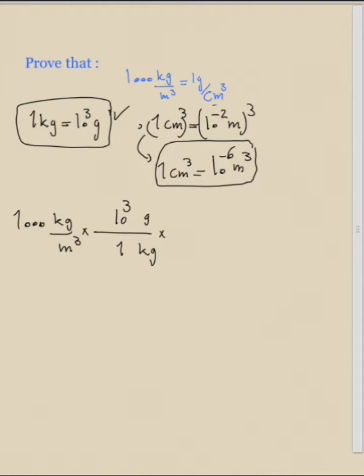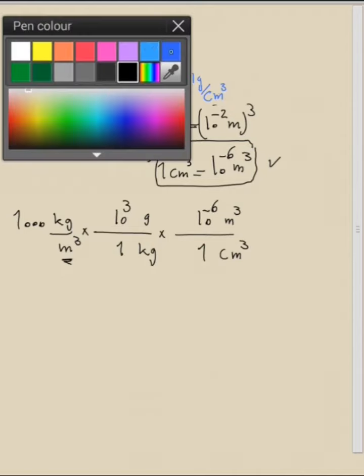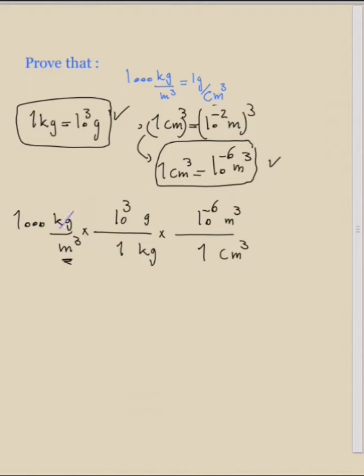Times, we make a fraction again and we write meter cubed on top, so that meter cubed from top and bottom cancel, and centimeter cubed at the bottom. So the number associated to meter cubed is 10 to the minus 6 and the number associated to centimeter cubed is 1. So as you see, kilograms cancel, meter cubed cancel.